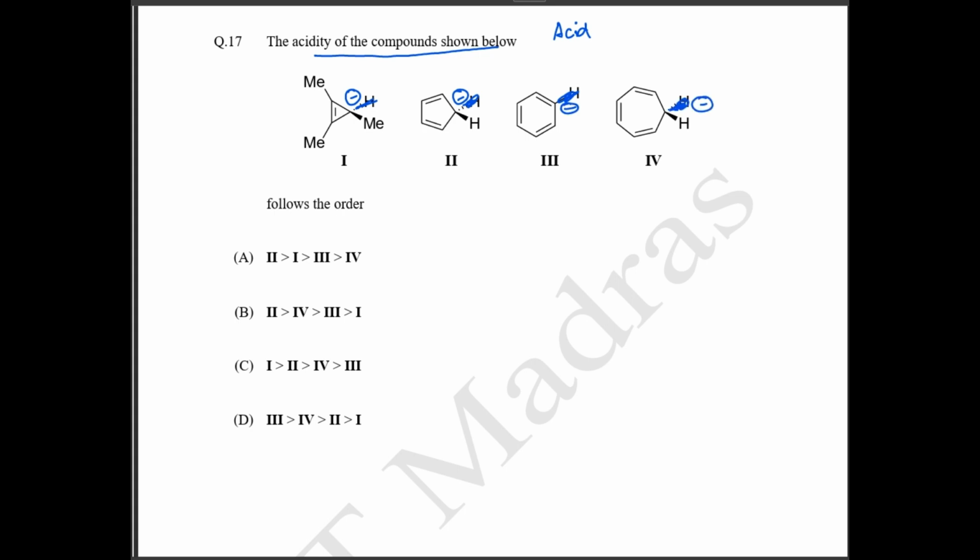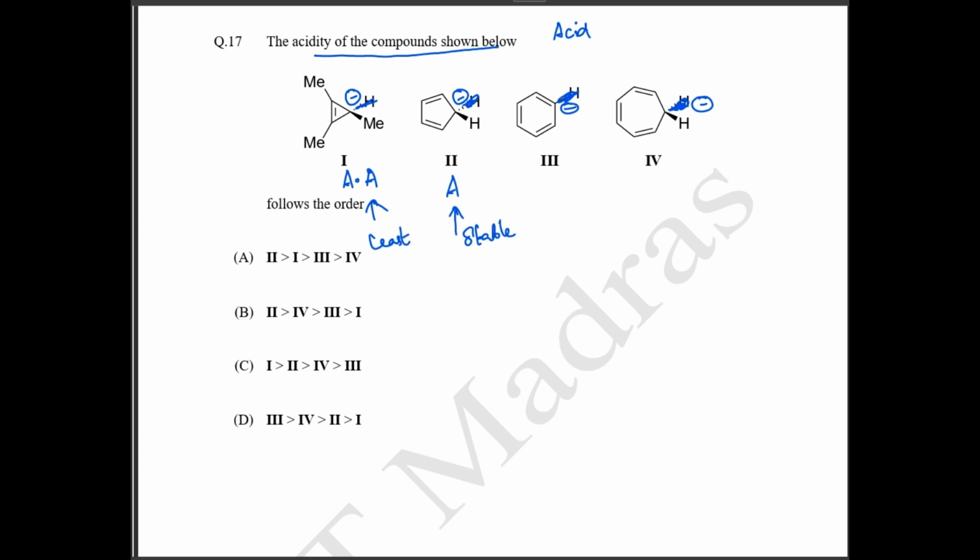Okay, so let's see your second one. So your first one, you have your 4 electrons, right? This is going to be your 4n rule. So this is going to be anti-aromatic, and your second one is your aromatic. So we know that aromatic is highly stable, and your anti-aromatic is going to be least stable.